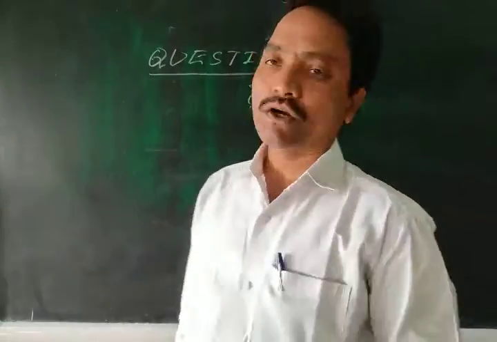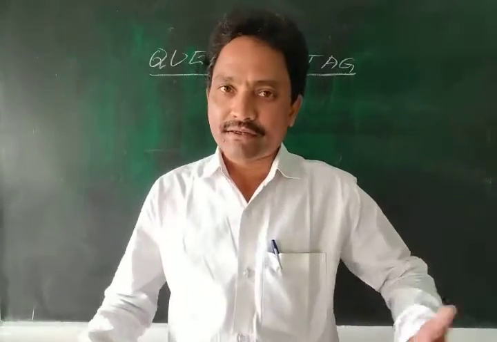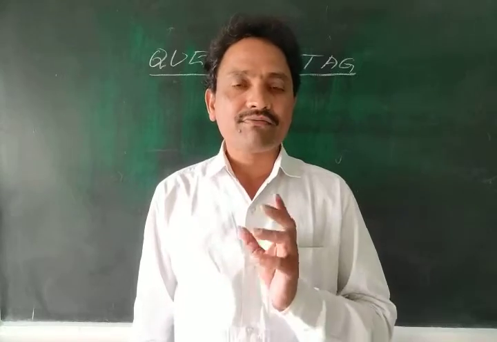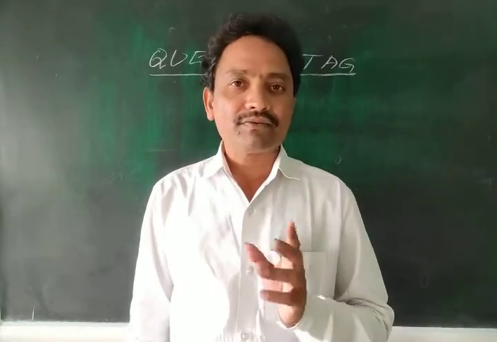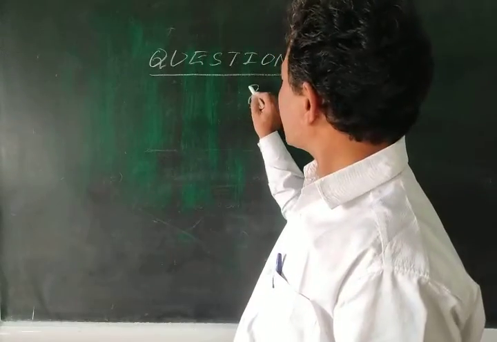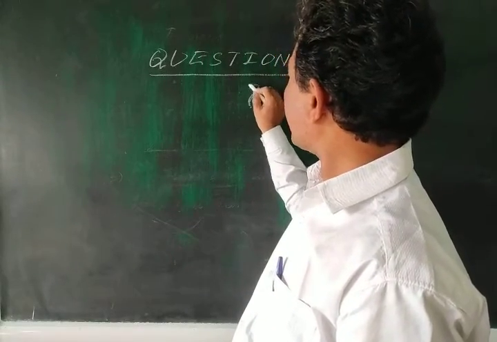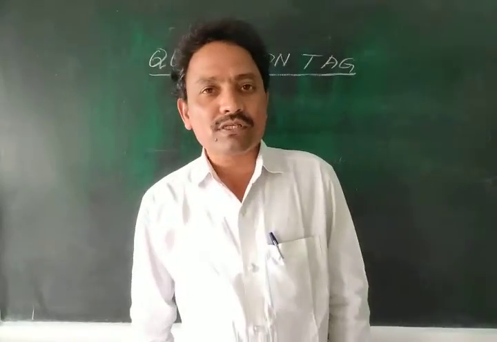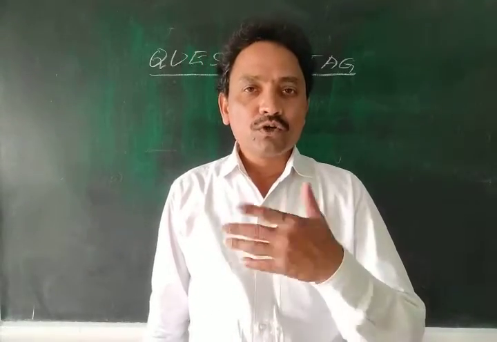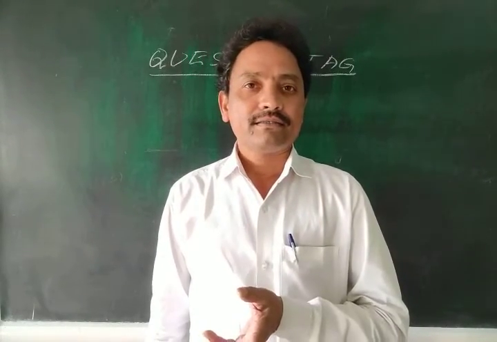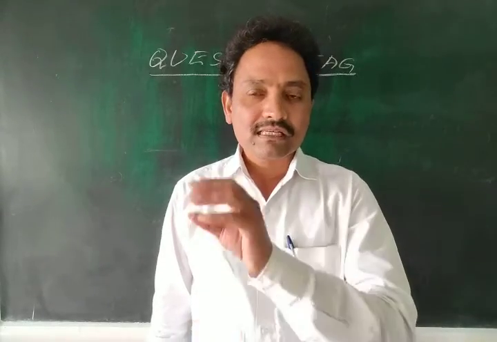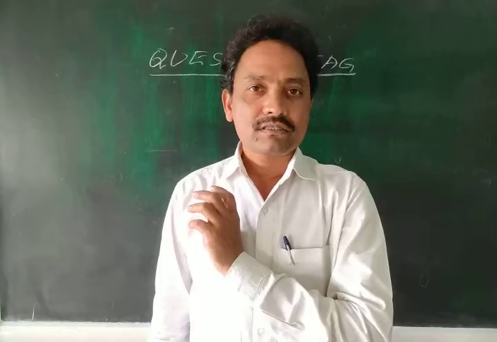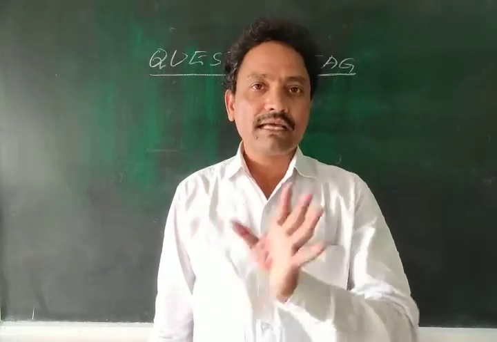I repeat: a question tag is a form of question made at the end of a statement with a question mark. The use of a question tag is to get clarification about a particular person or a particular thing.